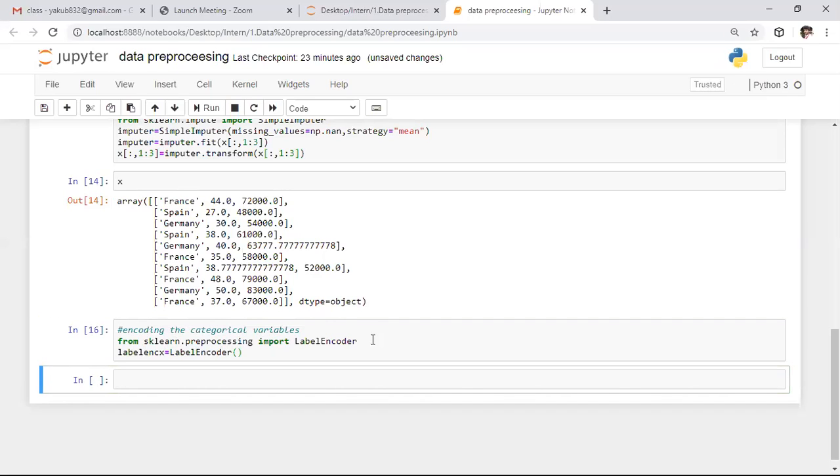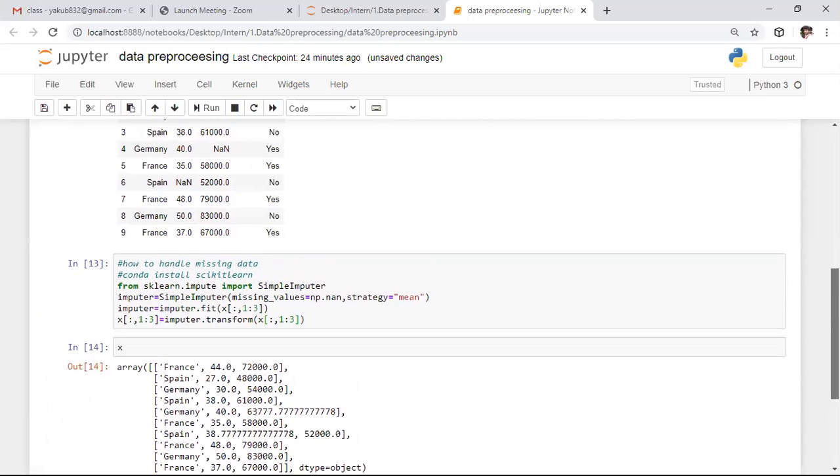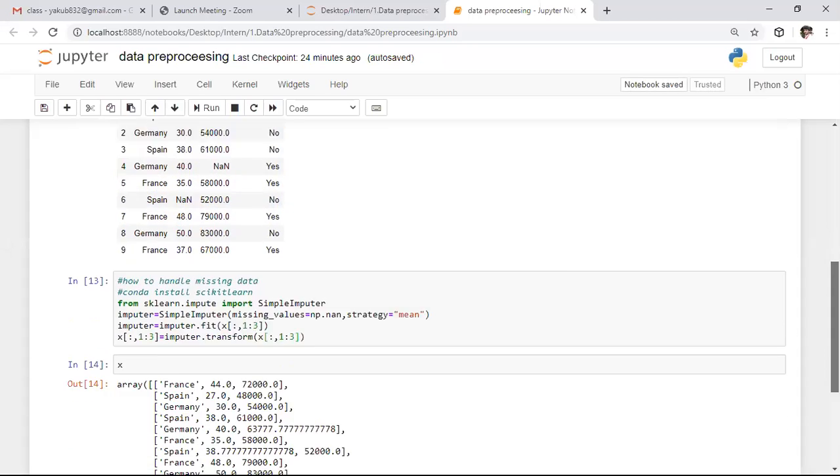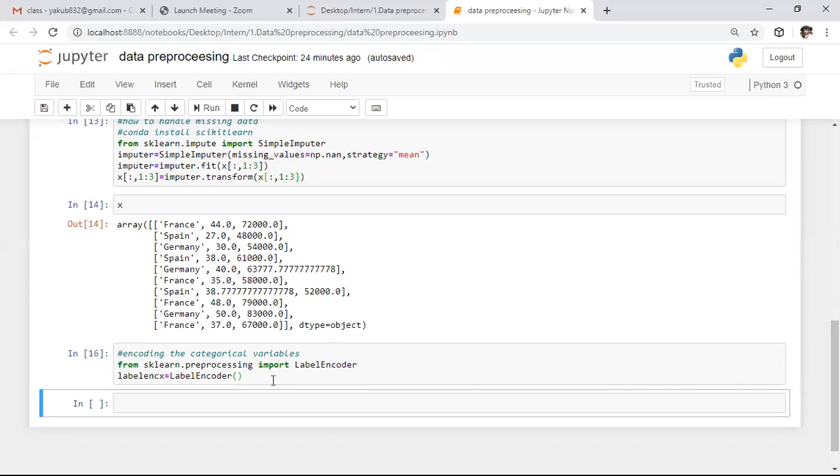If you observe our data set, the first feature, the country feature, is in the form of strings. Here we have France, Spain, Germany, data of 3 categories. We need to convert this categorical data into integer values.